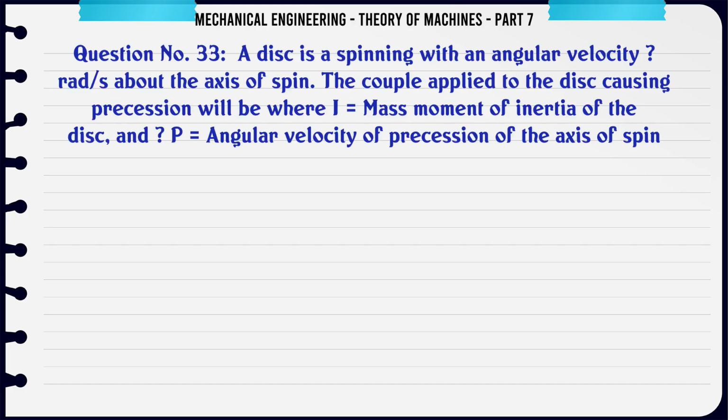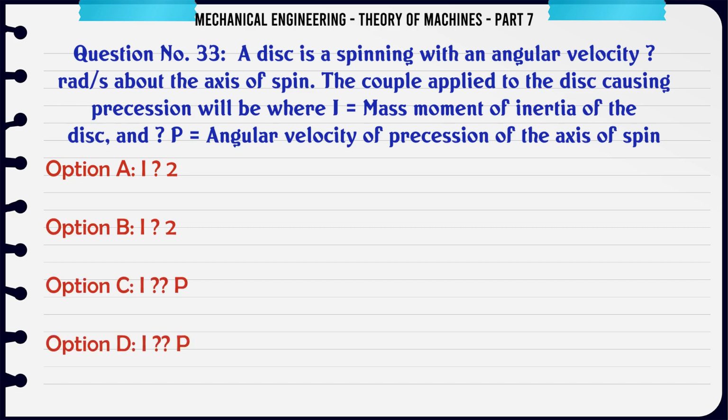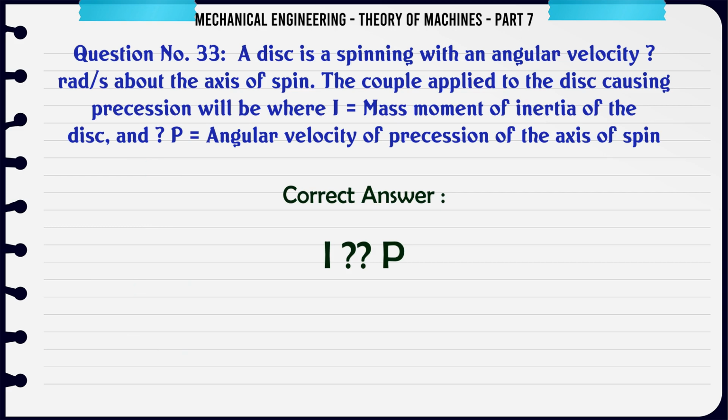A disk is spinning with an angular velocity ω rad/s about the axis of spin. The couple applied to the disk causing precession will be, where I is the mass moment of inertia of the disk and p is the angular velocity of precession of the axis of spin. A. Iω². B. Iω²/2. C. Iωp. D. Iωp/2. The correct answer is Iωp.